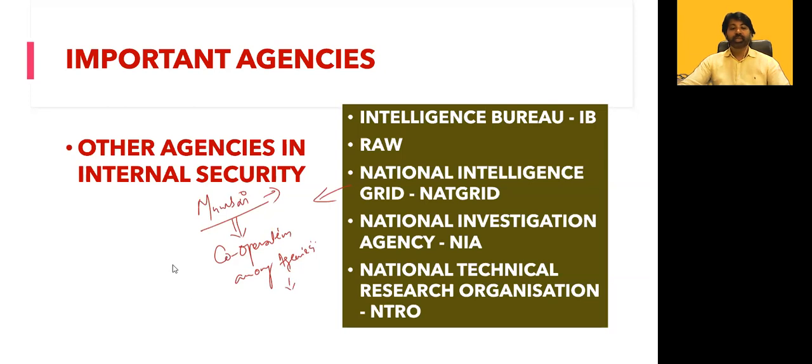That means intelligence was gathered. They knew that something was going to happen in India in a particular month, but that was not properly disseminated to the other agencies. Suppose the IB knows something and gives it to the local police, and the local police are not intimating the local authorities. Or if the local police know something, it is not coming to the IB in a timely manner. This is how things are.